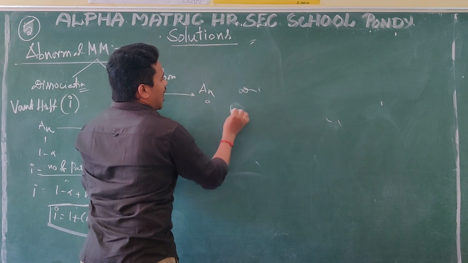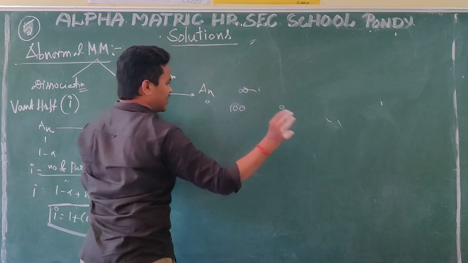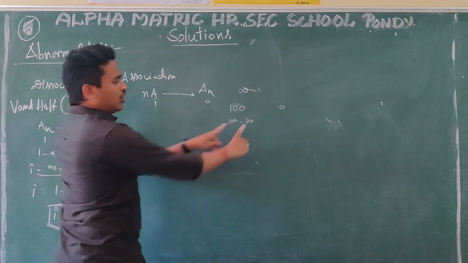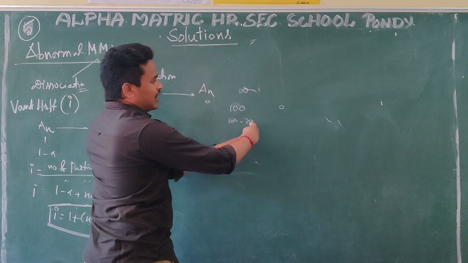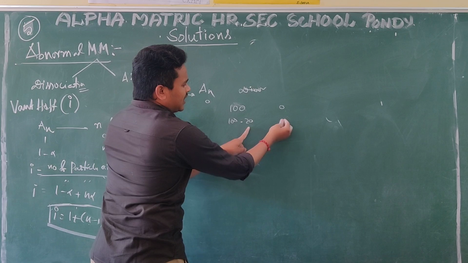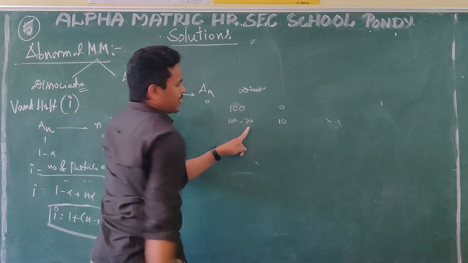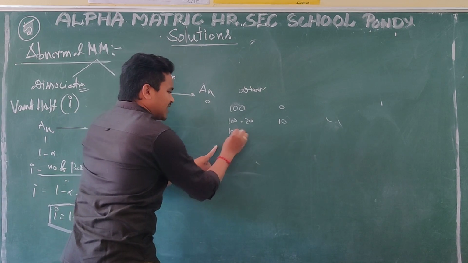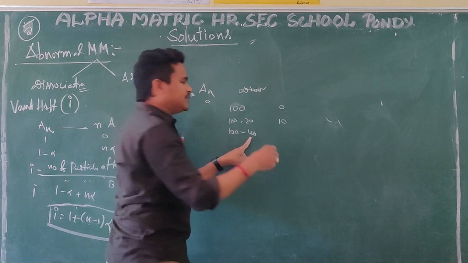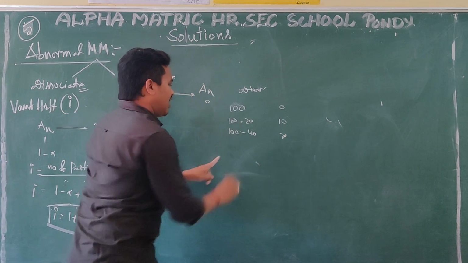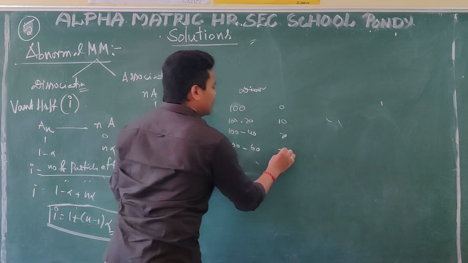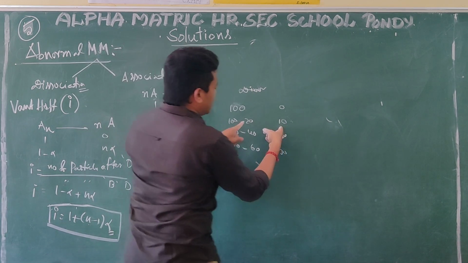For example, 100 molecules I am taking here, 0. For example, out of 100, 20 are converting. 20 is converting that side, which are undergoing dimerization. 20 converting means how many? 10 only will form now. Out of 100, for example, 40 are converting. 40 undergoing dimerization means will become 20. Out of 100, 60 undergoing dimerization means 30 only will come.